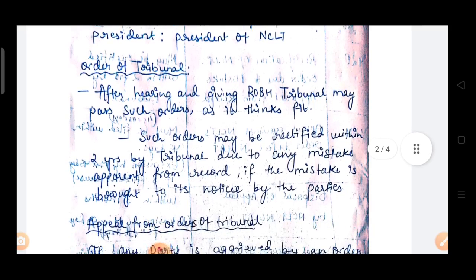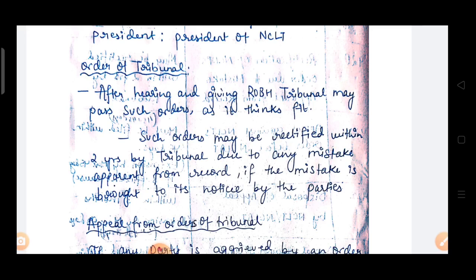Now order of tribunal. After hearing and giving ROBH, that is reasonable opportunity of being heard, tribunal may pass such order as it thinks fit. Such order may be rectified within 2 years by tribunal due to any mistake apparent from record if the mistake is brought to its notice by the parties.